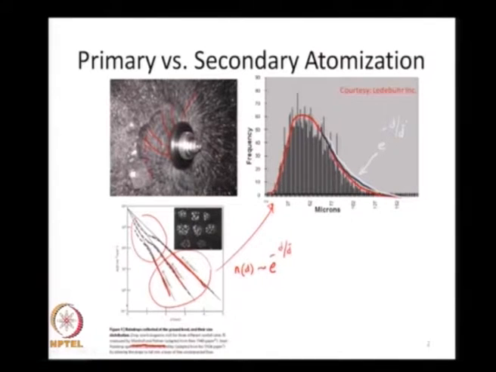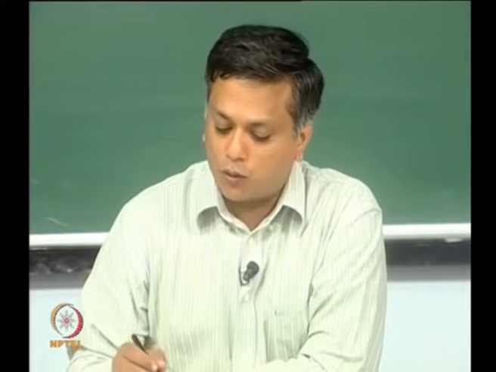So, whether it is a rotary atomized spray or rain, which are obviously coming from very different sources, the behavior towards the larger drops seems to be that you have this long exponential tail. Okay. Now, I just took two very contrasting examples, but you can take real sprays coming out of an air blast atomizer, a simplex atomizer, and many other different mechanisms of atomization, and you will find that there is a long exponential tail of the probability density as the drop size increases. This is a standard feature of most sprays.